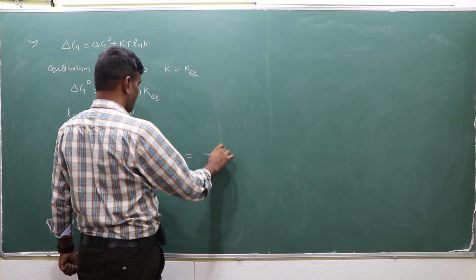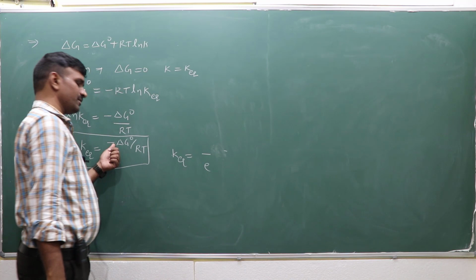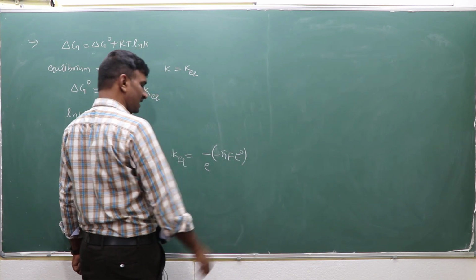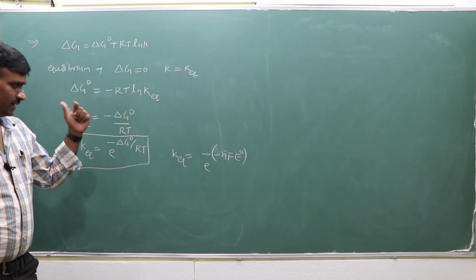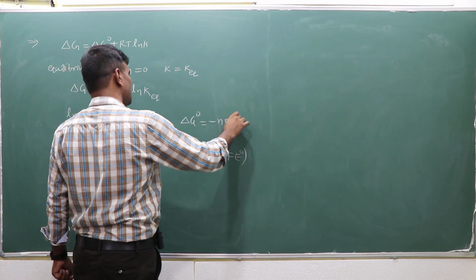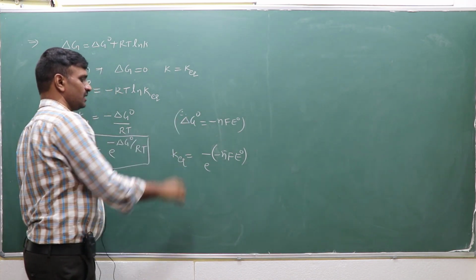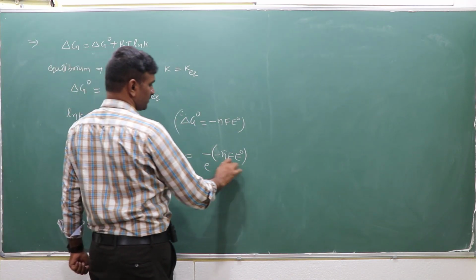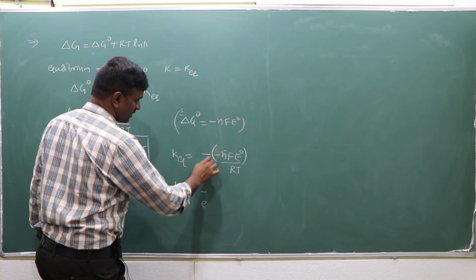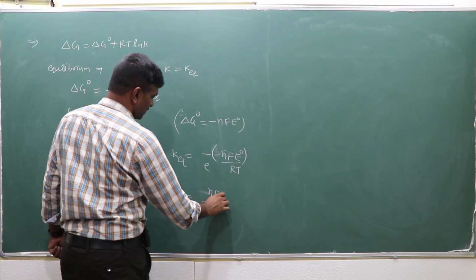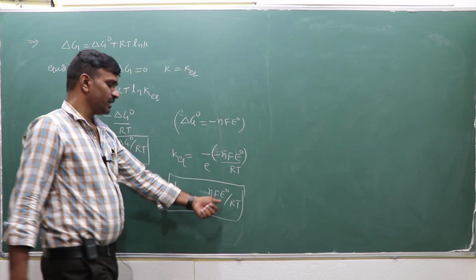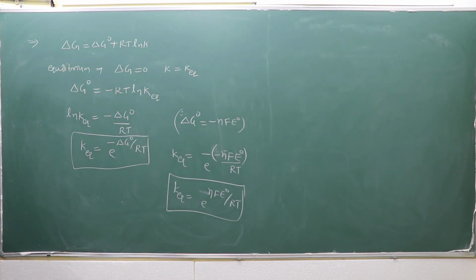So e to the power of minus, already minus is there here. Delta G naught value is what? Minus NF E naught. Like in the earlier one I mentioned, from the Nernst equation's point of view, delta G is equal to minus NF E, so delta G naught is equal to what? Minus NF E naught. You know that. So that will be substituted by RT. What will happen? K equilibrium is equal to the exponential factor, minus into minus is plus, NF E naught by RT. N value, E naught value, you can substitute and that will be obtained. This is one type of formula.